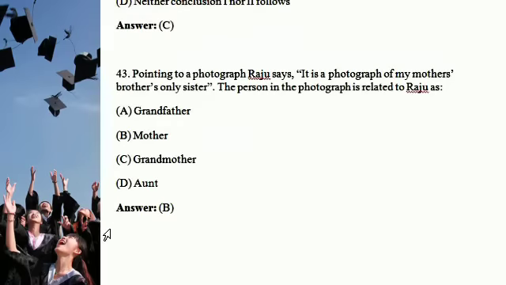And next, there is a sequence-type reasoning question on pointing at a photograph. Raju says, it was a photograph of my mother's brother's only sister. The person in the photograph is related to Raju as, definitely, mother.